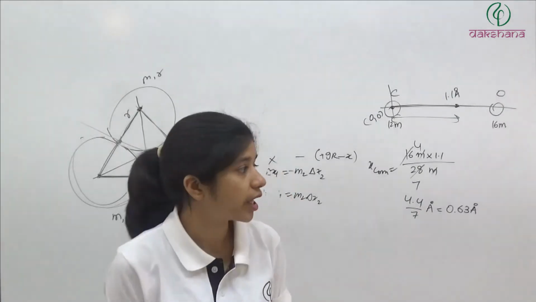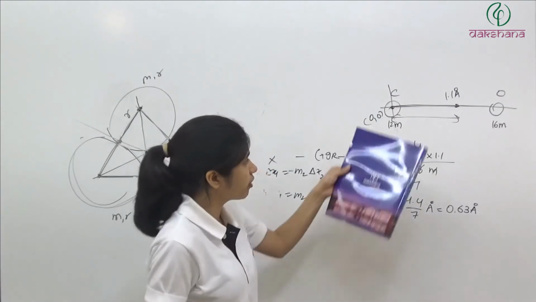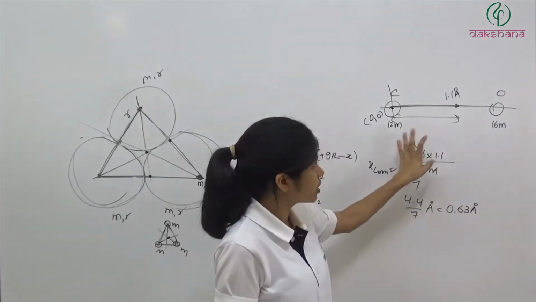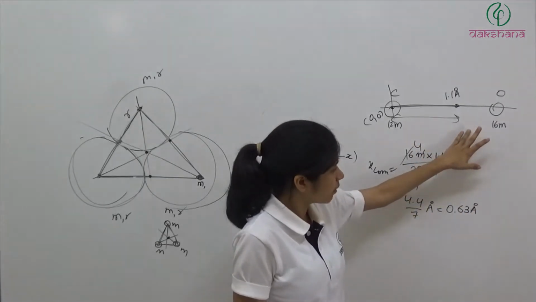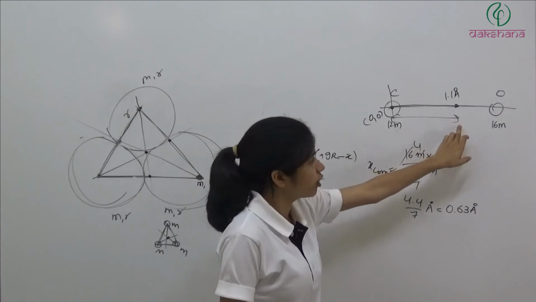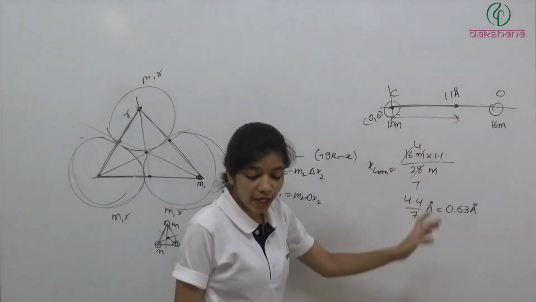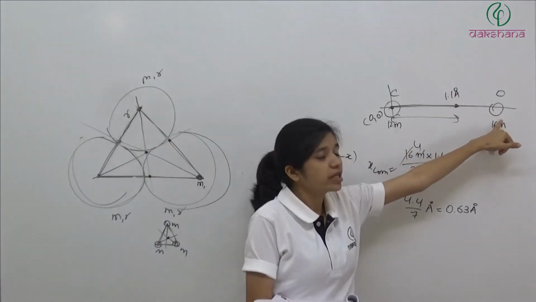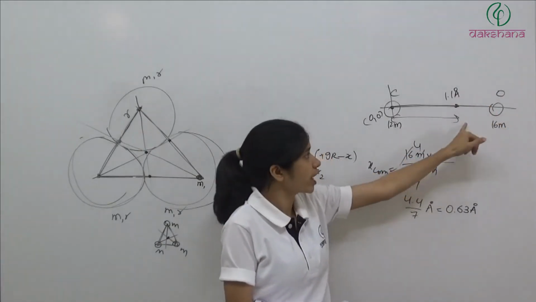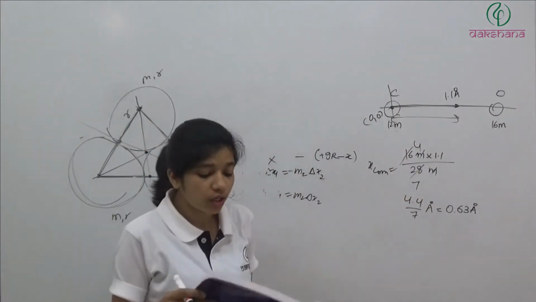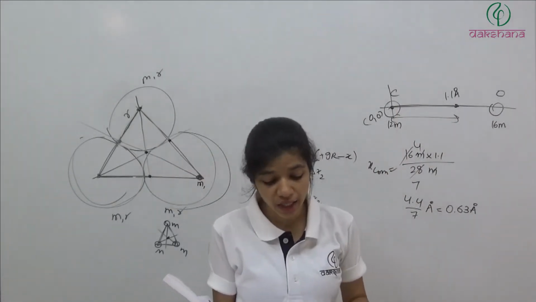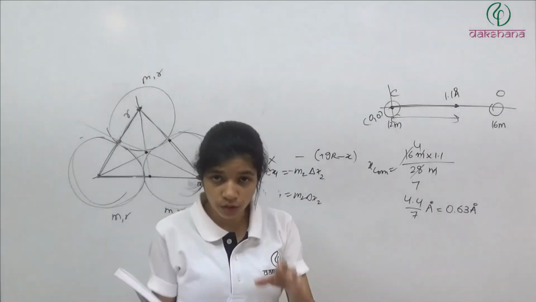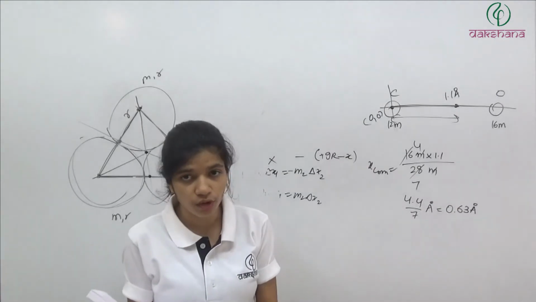When one mass is bigger, like here we can see, the center of mass is lying at 0.63, and how much is left? 1.1 minus 0.63, so that is 0.47. So one mass is at 0.63, right? If we see from here, it is lying at 0.47 from the location of center of mass, and this is lying at 0.63 from the location of center of mass. It means the particles are not at the same distance from the center of mass.